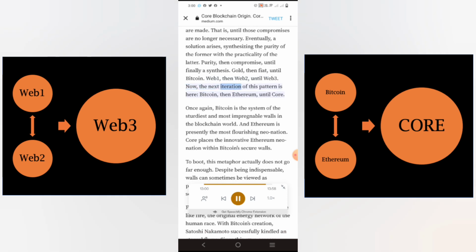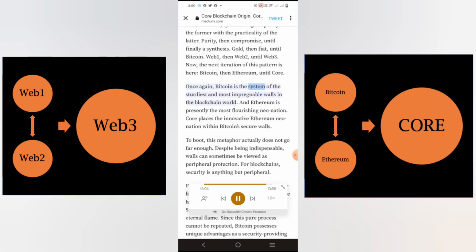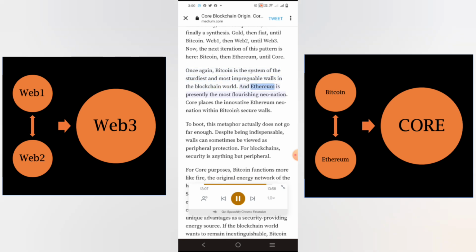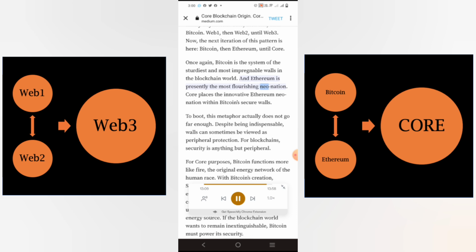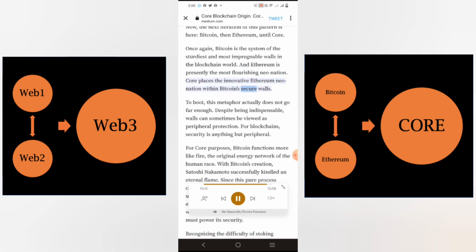Now, the next iteration of this pattern is here. Bitcoin, then Ethereum, until Core. Once again, Bitcoin is the system of the sturdiest and most impregnable walls in the blockchain world, and Ethereum is presently the most flourishing neo-nation. Core places the innovative Ethereum neo-nation within Bitcoin's secure walls.